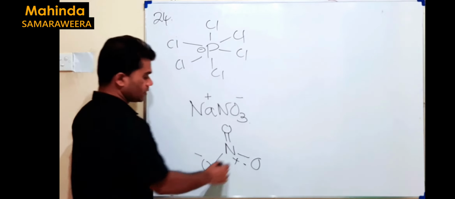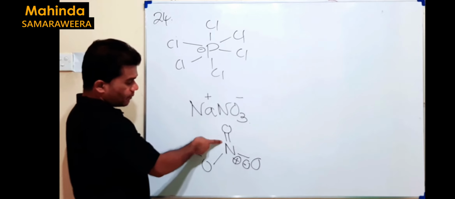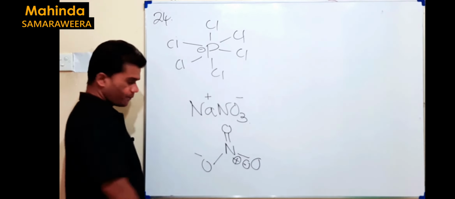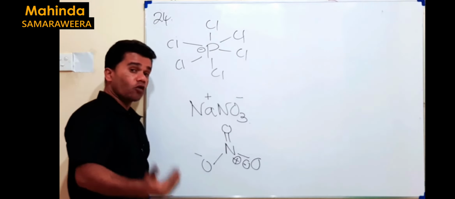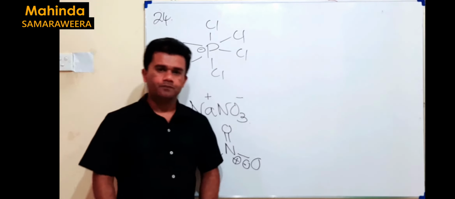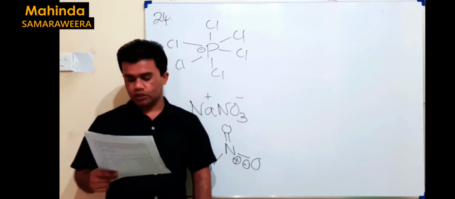This is how we have the arrangement in the nitrate ion. There is a double bond, a covalent bond. Nitrogen and oxygen share electrons. Single bond, it's a covalent bond. What about this? There is a dative covalent bond also. So some ionic compounds have all these types. Therefore that statement is not a true statement.